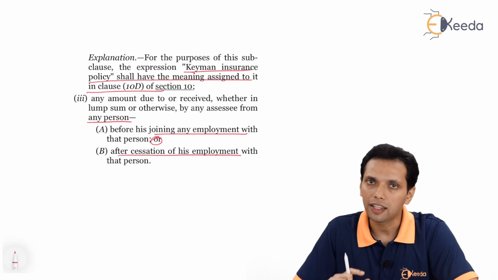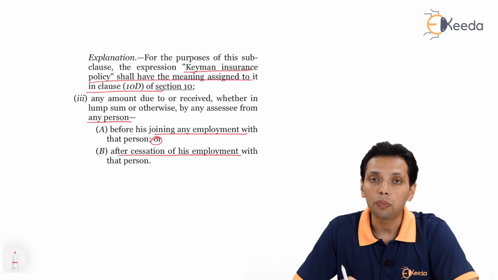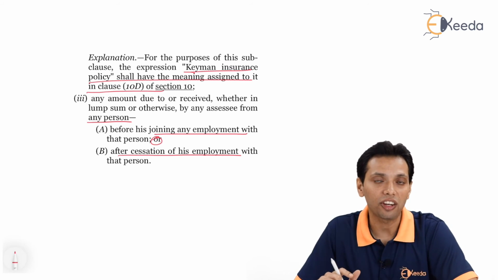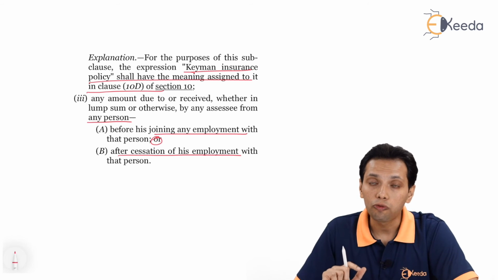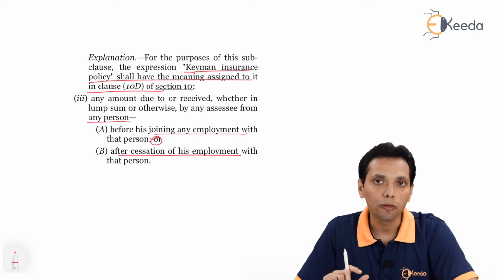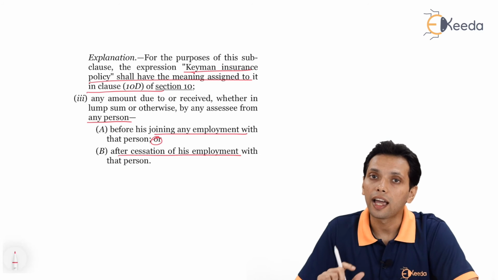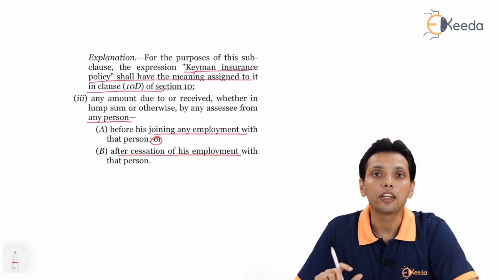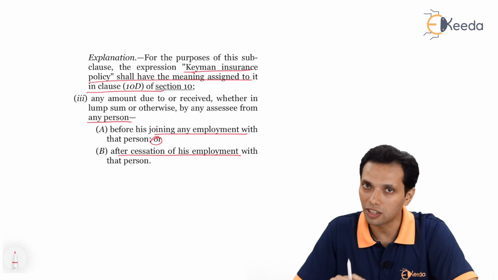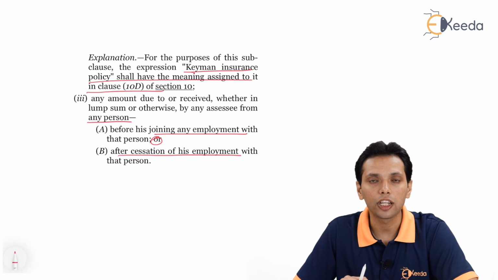The basic criterion being there should be an employer and employee relationship for the taxability of the payment under the head salary and the taxability of the payment under the head profits in lieu of salary, which is defined under subsection 3 of section 17 of the Income Tax Act. Thank you.